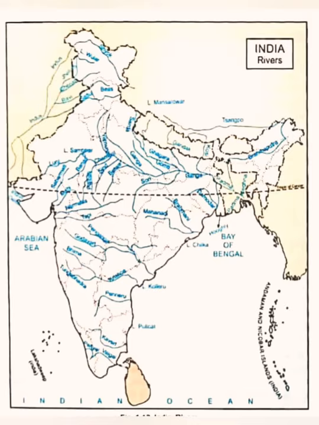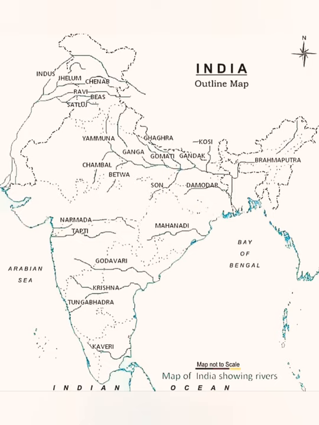My left hand is over there, so they are known as the left bank joining rivers, while the others from the peninsular region are known as the right one. They are joining the river Ganga from the right bank, so they are known as the right bank tributaries of river Ganga. You can read this in the box also, and you can imagine yourself standing over there and see the flow from where the rivers are joining, and then you can remember them. The better option is to assume yourself there and then think about this.